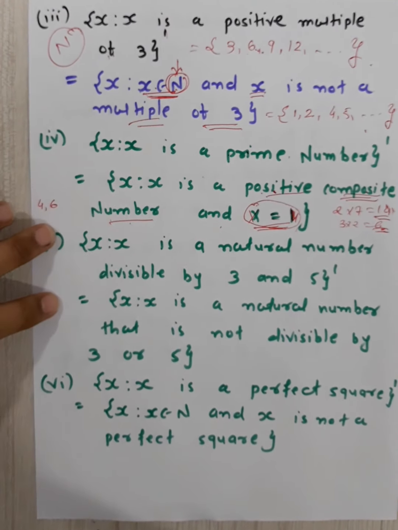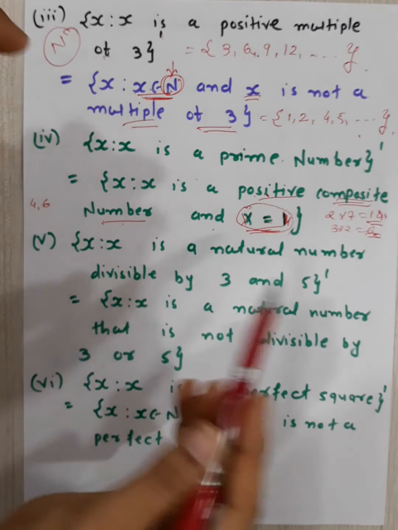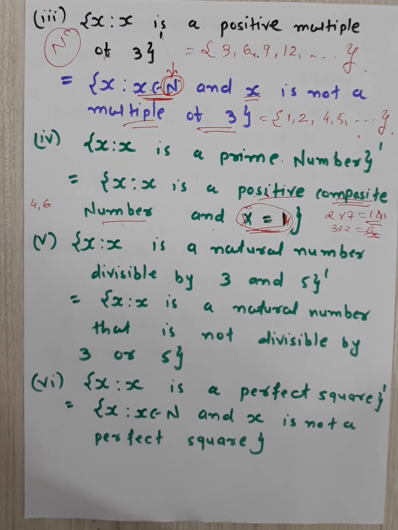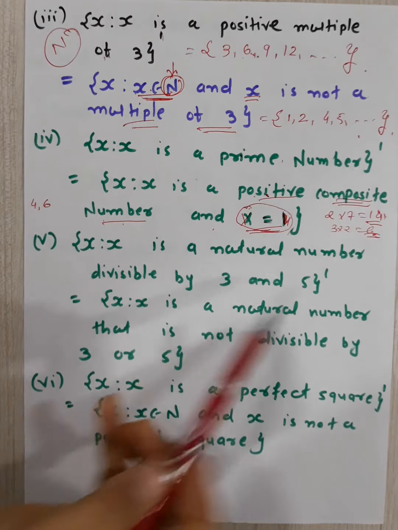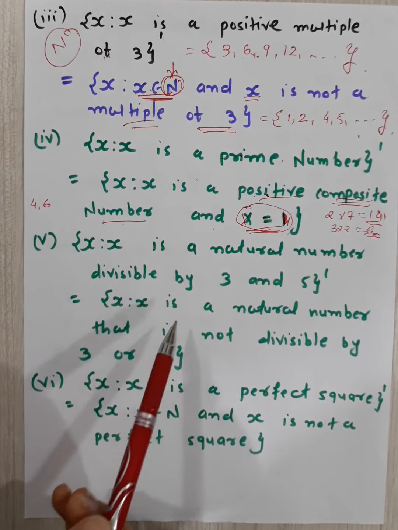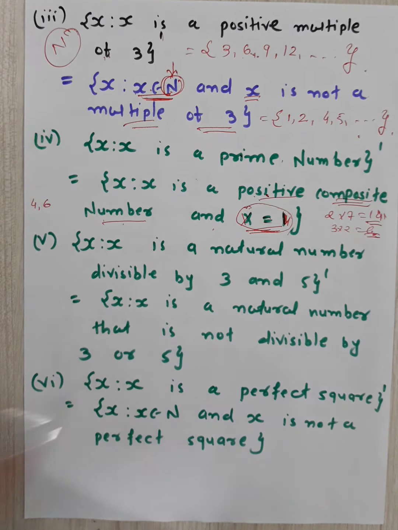So x is a natural number divisible by 3 and 5. So simple. What you have to write down? In dash, you have to write the dash of this set. So x is a natural number that is not divisible by 3 or 5, right?